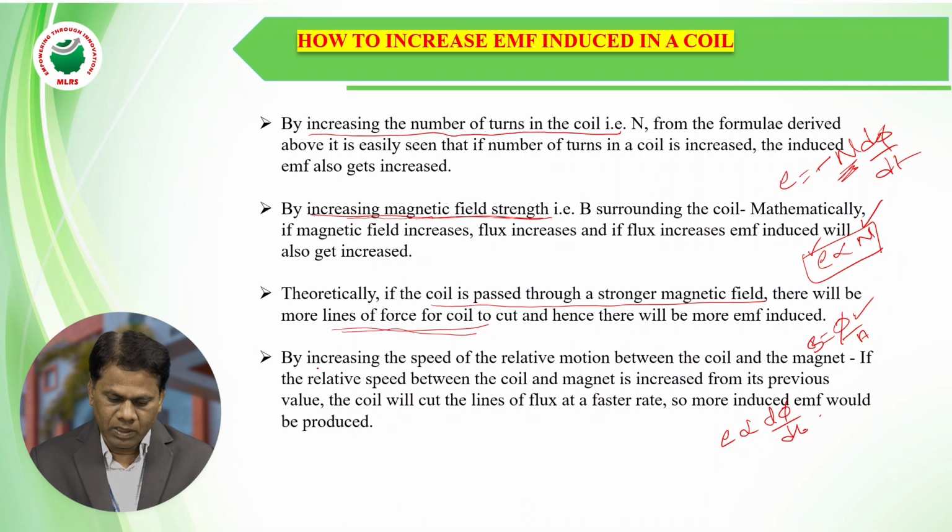The last point is increasing the speed of relative motion between the coil and a magnet. If you are increasing the speed or velocity of the conductor movement relative to the magnet, we are increasing the EMF induced in a coil. This way we are increasing the induced EMF in a coil.